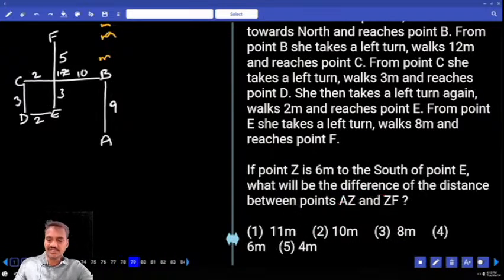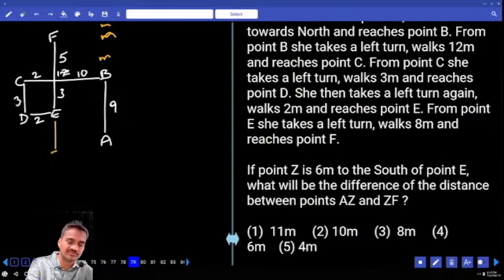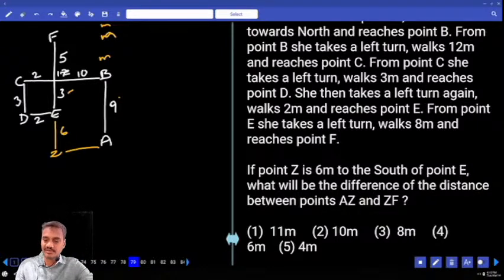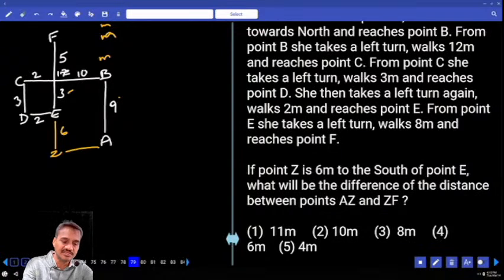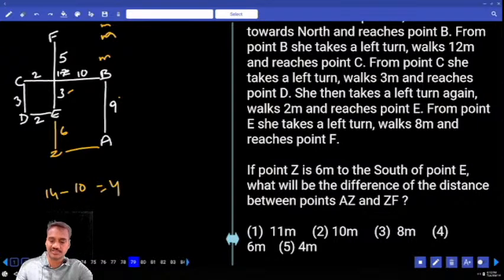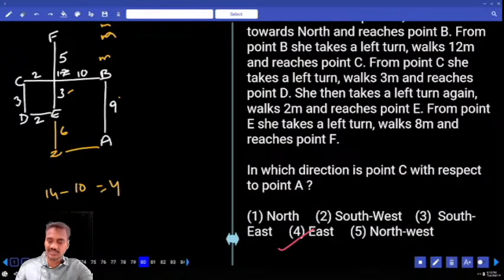78. If Z is 6 meters to the south of E, Z will be here. Out of this 9, 3 already completed, remaining 6 will be like this. Z and E are in a straight line. Then what will be the difference of the distance between AZ and ZF? A and Z, what is the distance we have? 10 meters. And Z and F, what is the distance? 6 plus 3, 9 plus 5, 14. Now the difference between 14 and 10 is how much? 4 meters. That is choice 4.